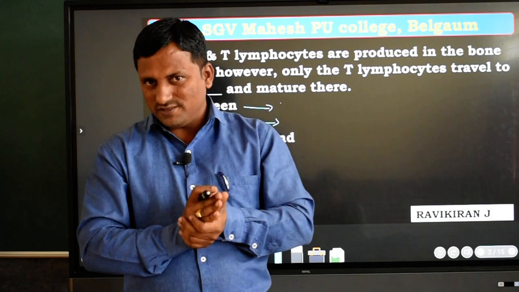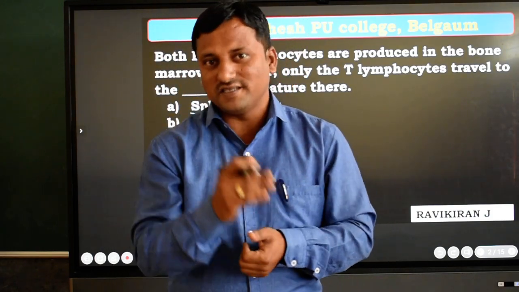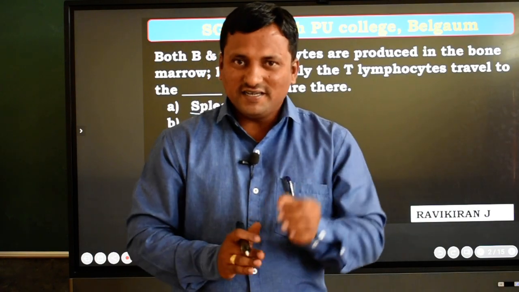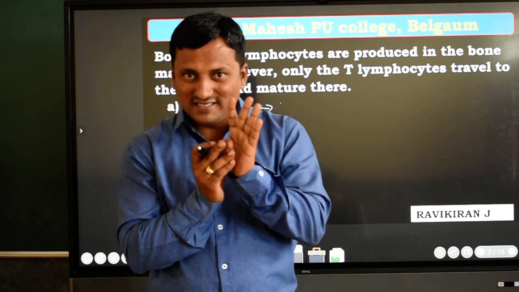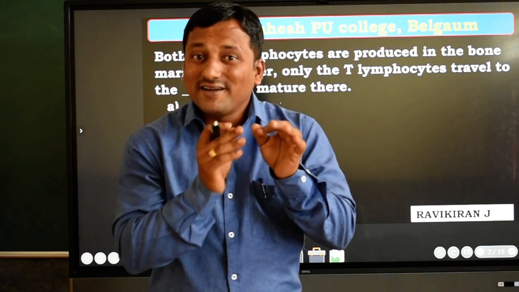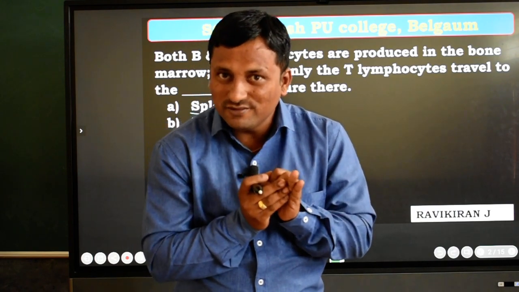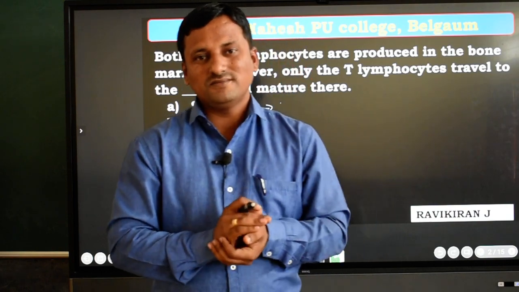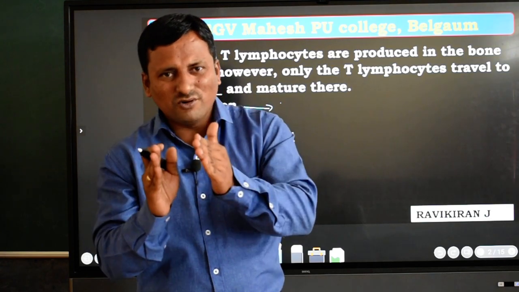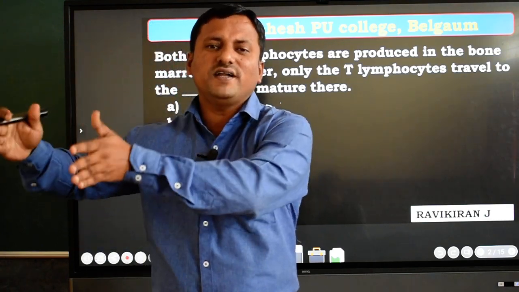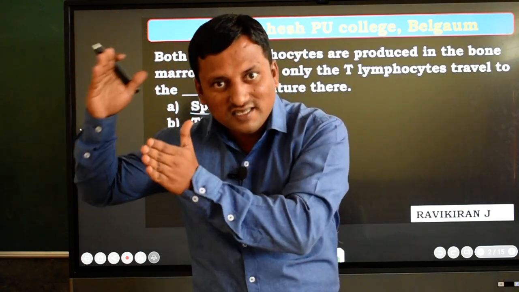Already you heard the names last year. The chapter Chemical Coordination and Integration is there in PU first year. In that you know that the anterior pituitary secretes 5 hormones. Among them are GH, growth hormone, thyroid stimulating hormone, FSH follicle stimulating hormone, LH luteinizing hormone, and prolactin hormone. These hormones act on different parts of the body, where they become matured and start their function.